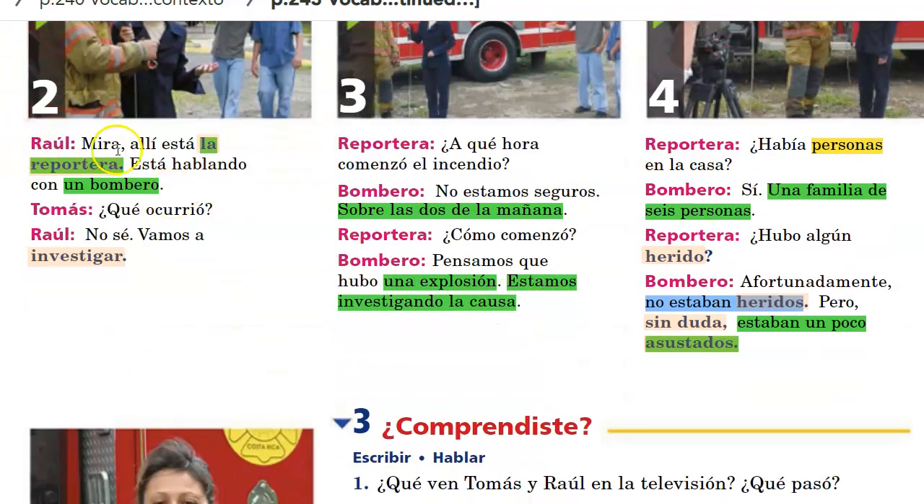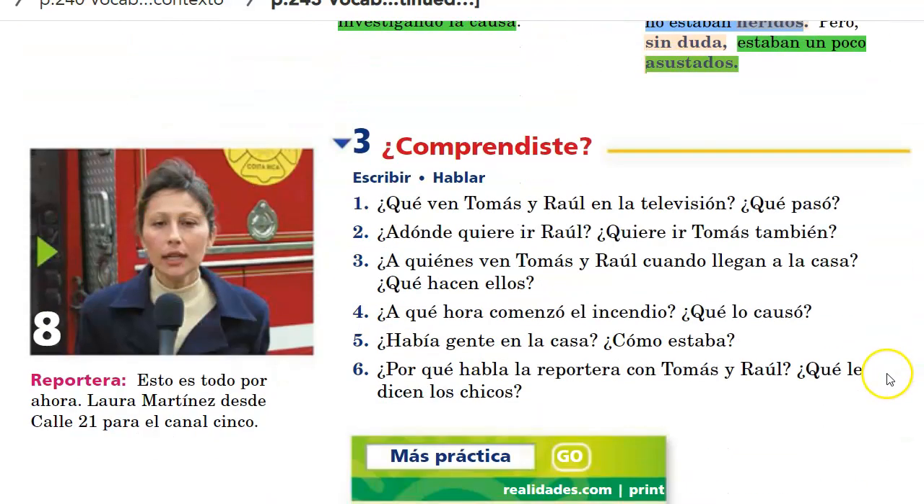So those are your questions. You can follow along in the script. You can see how the answers are text dependent. You can find them in the text.